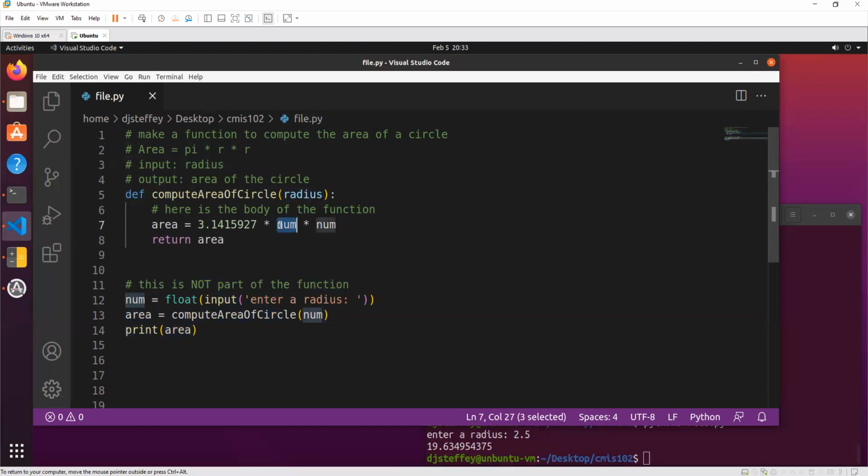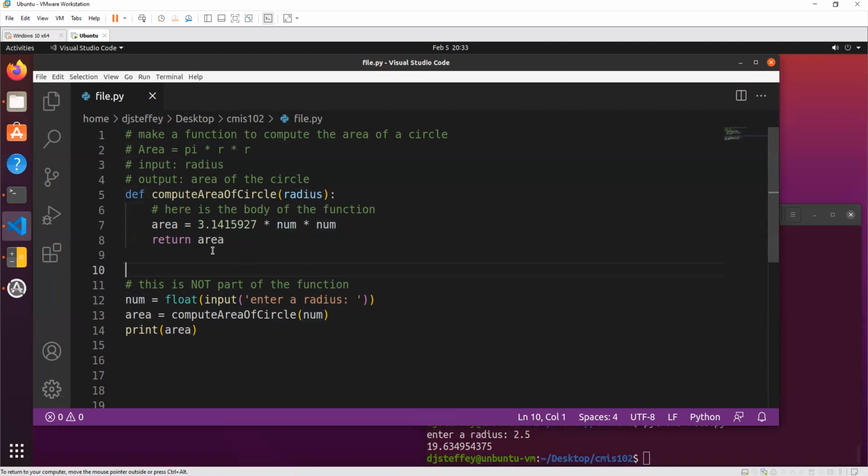Python will let you do this. I really wish Python would not let you do this, but it does allow you to do this. However, this is extremely bad as far as style and professionalism and things of that nature. And I probably will count some points off if you do this.